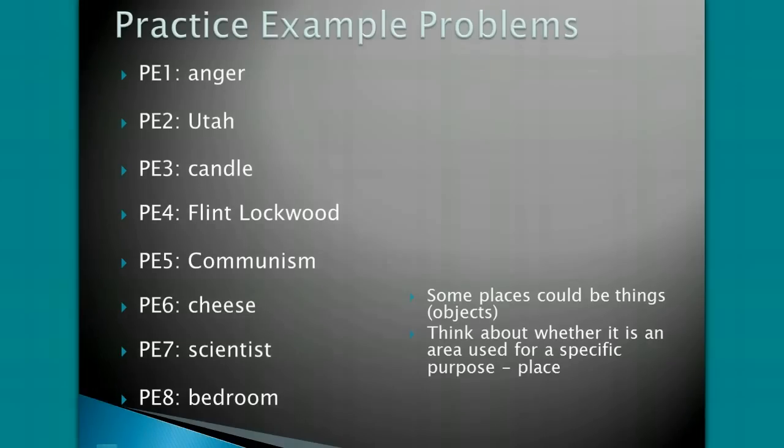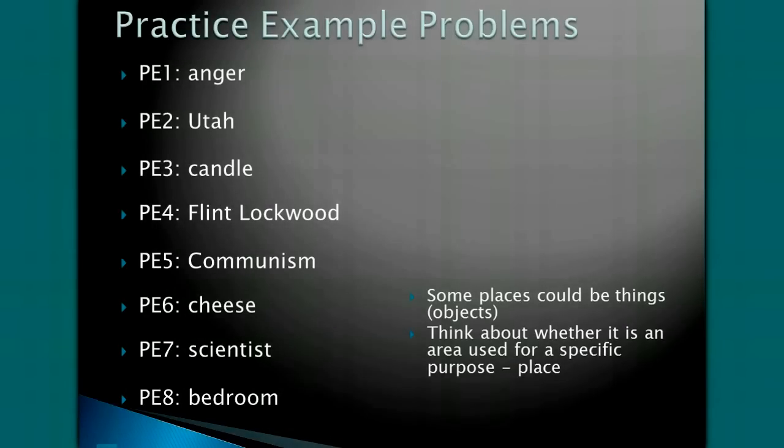Some places could be things. When deciding whether to classify a noun as either a place or a thing, think about whether the noun listed is set aside or used for a specific purpose. If that is the case, then the noun listed is a place, not a thing.